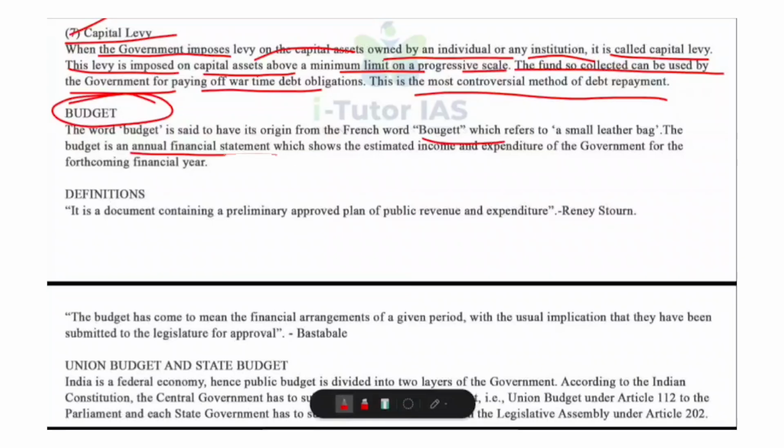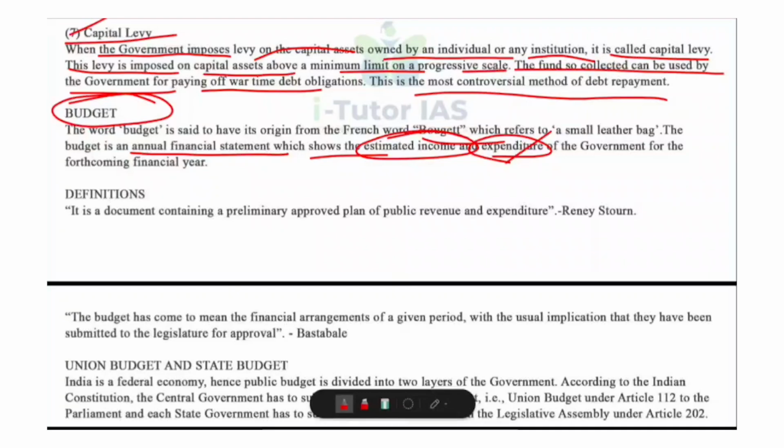A budget is an annual financial statement of the government. It shows two main things for the upcoming financial year. What are they? Estimated income and also estimated expenditure. Estimated income, that is revenue, how much money the government expects to receive, and estimated expenditure means how much money the government plans to spend. So in simple words, a budget is the government's yearly plan of money coming in and money going out.